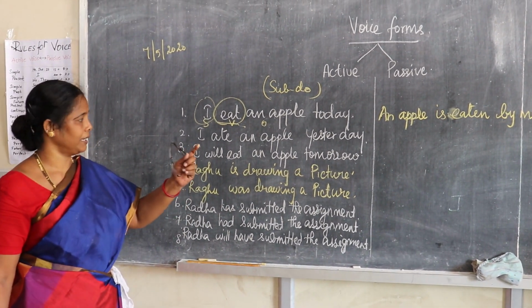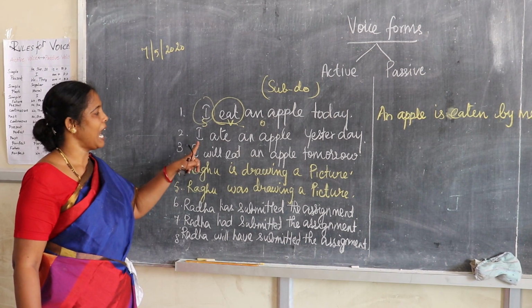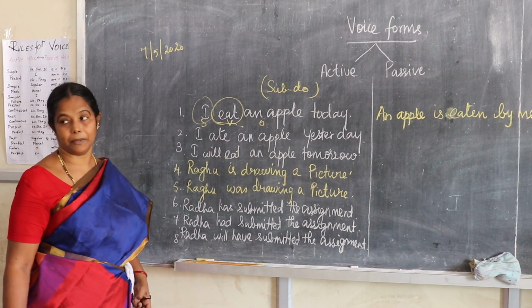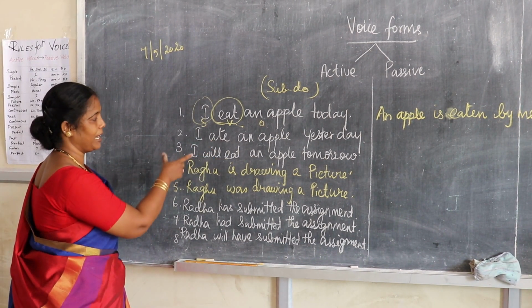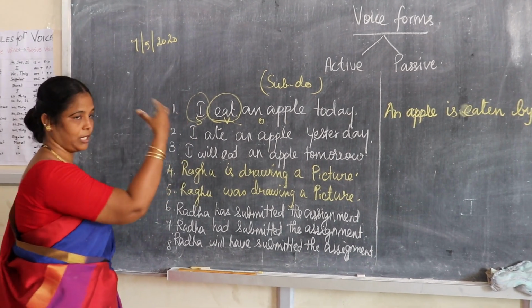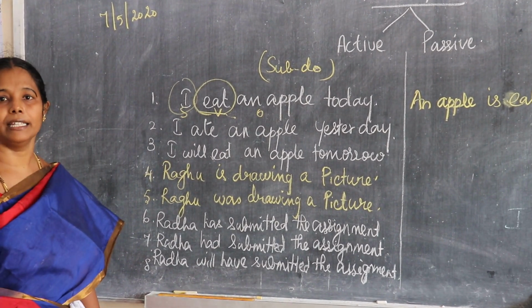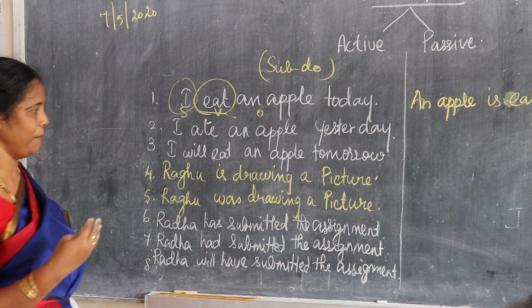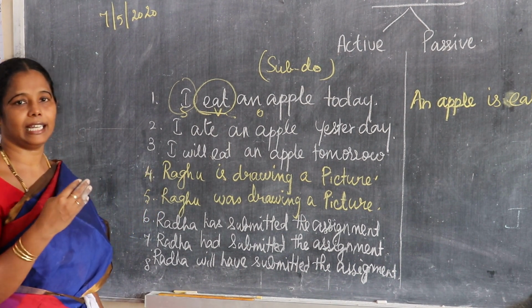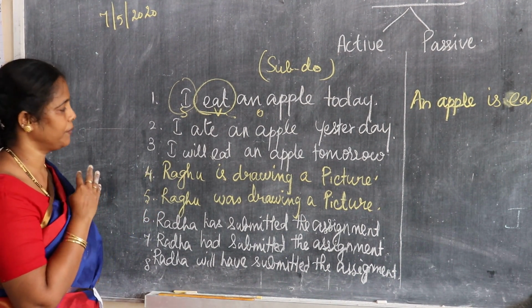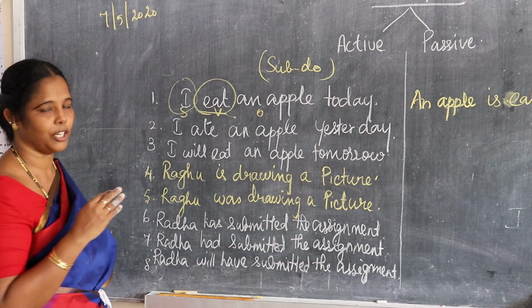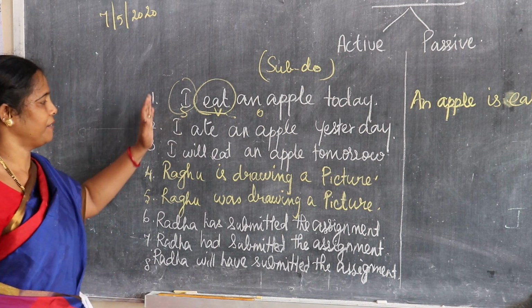Okay, is it clear? The next one, I ate an apple. Why should I write like this? Because if the same sentence is kept in your memory, it will not be forgotten easily. So that's why I have written like this.